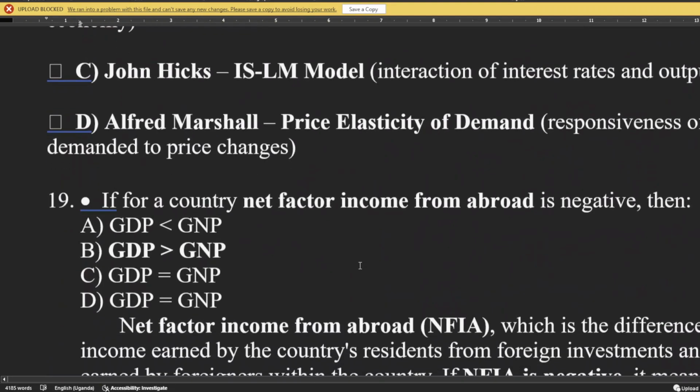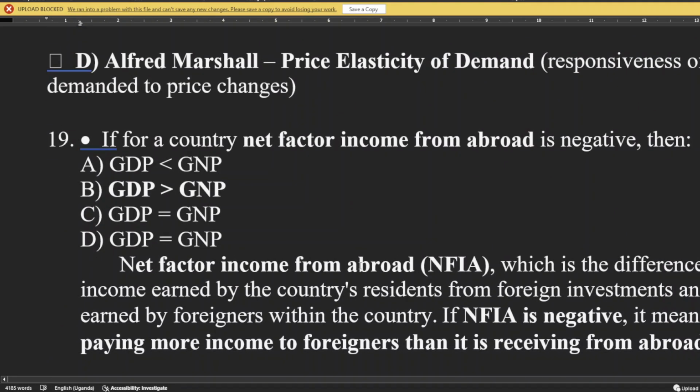Question 19. If a country's net factor income from abroad is negative, then what does that mean? GDP is less than GNP, GDP is greater than GNP, GDP equals GNP.